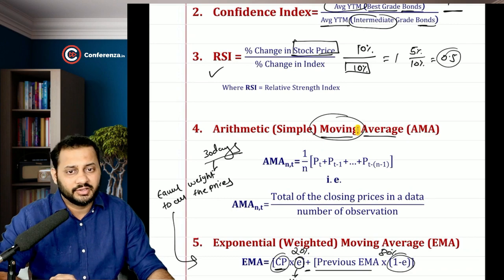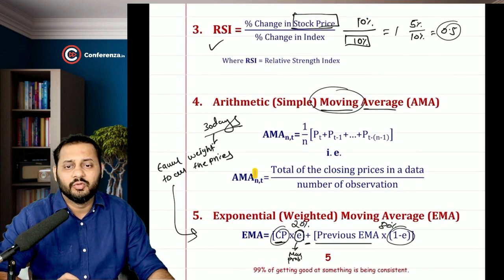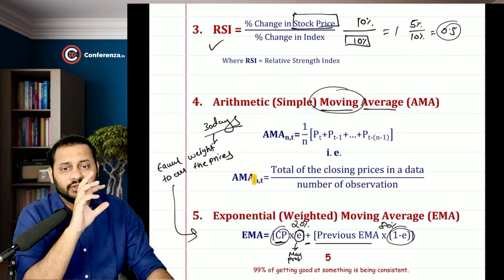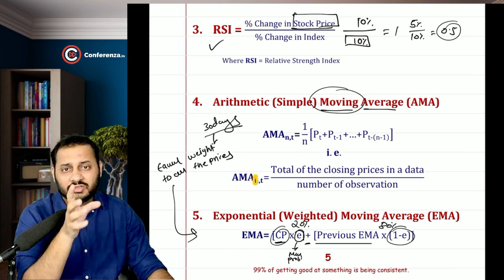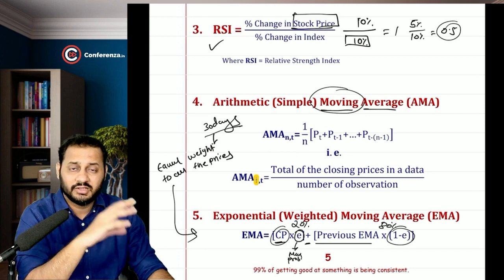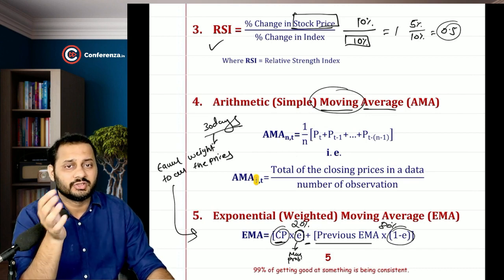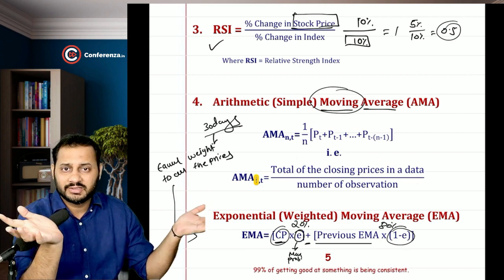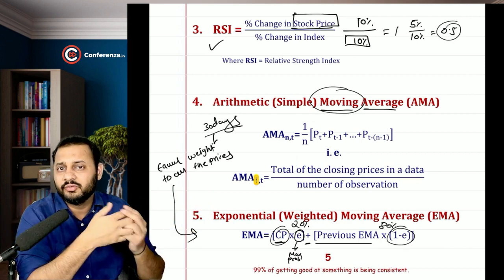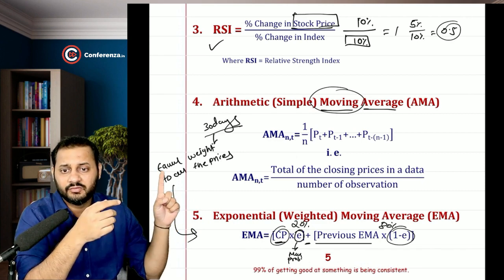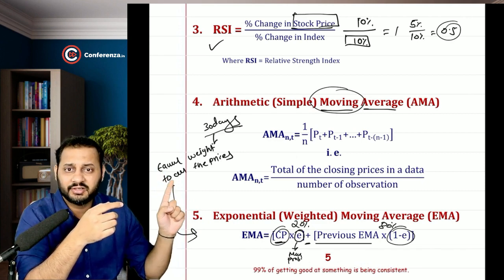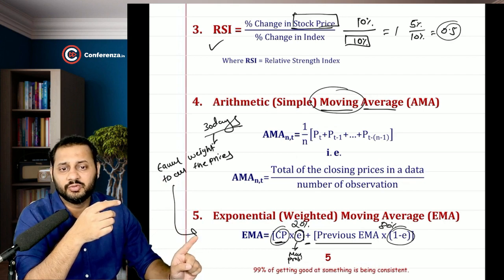Arithmetic simple moving average is nothing but the total of the closing prices divided by the number of observations. We can easily calculate the arithmetic moving average. But the main problem I told you with the arithmetic moving average is that it gives equal weight to the old prices as well as the new prices. Equal weightage to all the prices is not something which will continue in the future. Current prices have to be given lots of weight. So equal weight to all the prices is the major reason we came up with the exponential moving average.